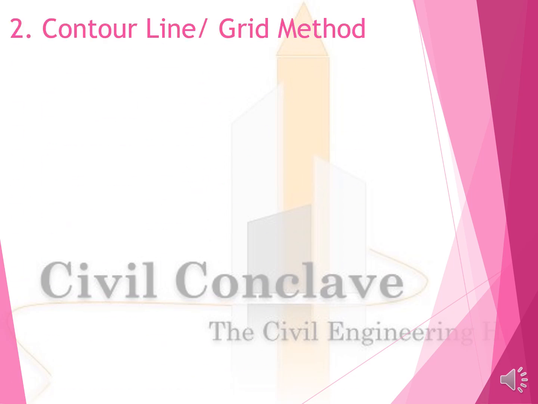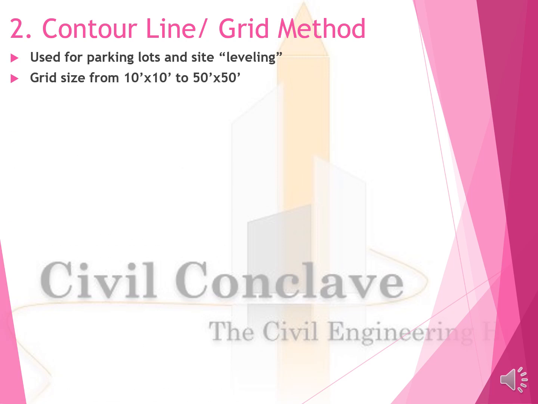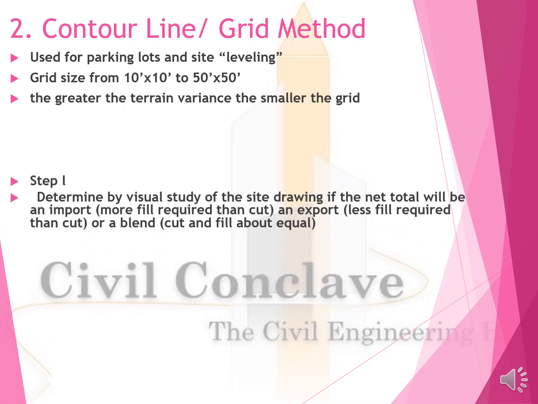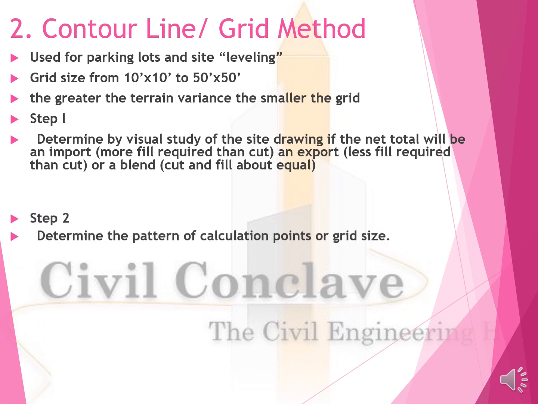Contour line and grid method is used for parking lots and site leveling. Grid sizes from 10 feet by 10 feet to 50 feet by 50 feet. The greater the terrain variance, the smaller the grid. Step 1. Determine from a visual study of the site drawing whether the net total quantity will be an import, more fill required than cut, an export, less fill required than cut, or a balance, cut and fill are equal.